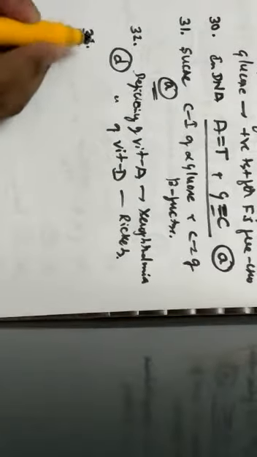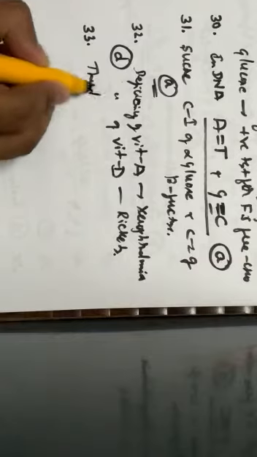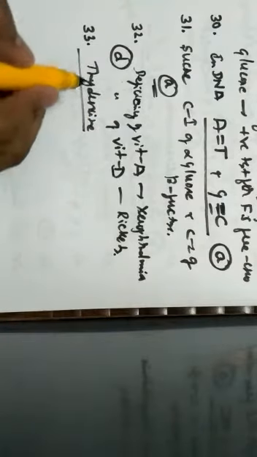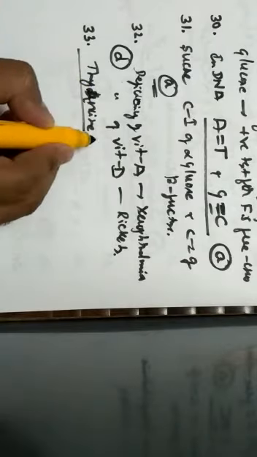Next one, question number 33. Hormones are secreted by ductless glands of human body. The iodine containing hormone is what? Thyroxine. So according to the given options, the iodine containing hormone is thyroxine. It is given by option D.